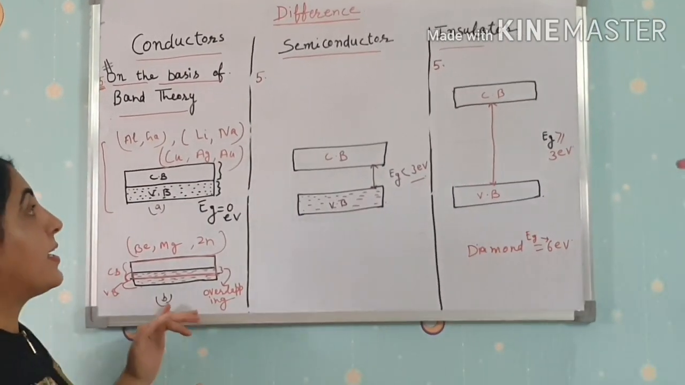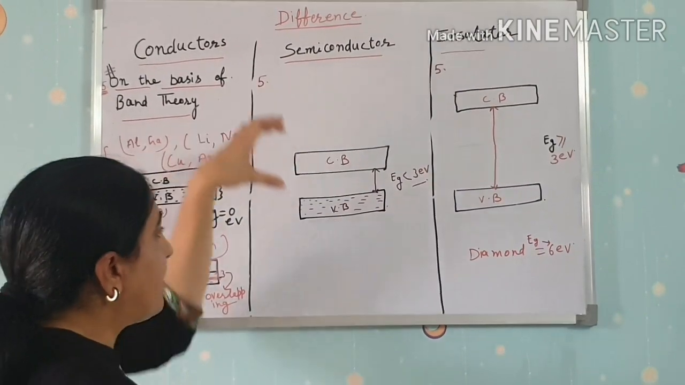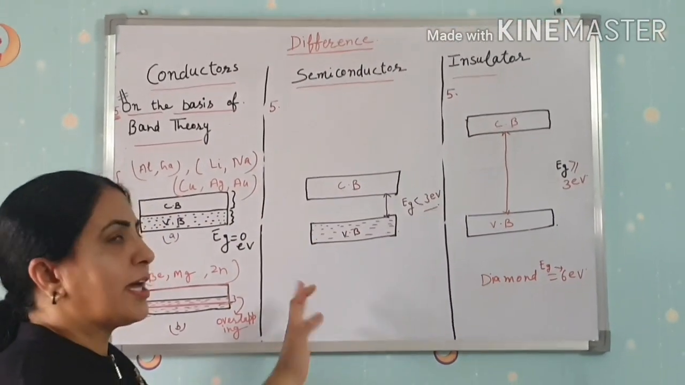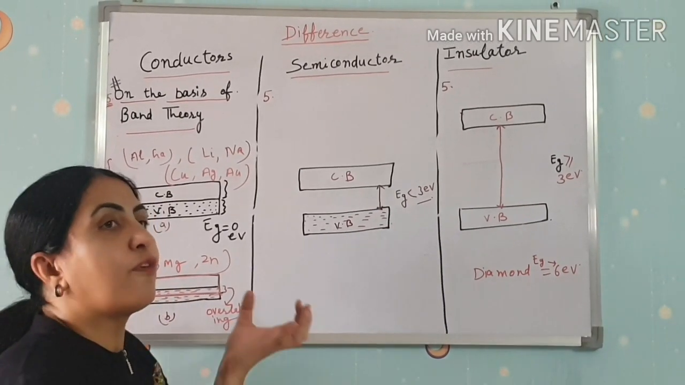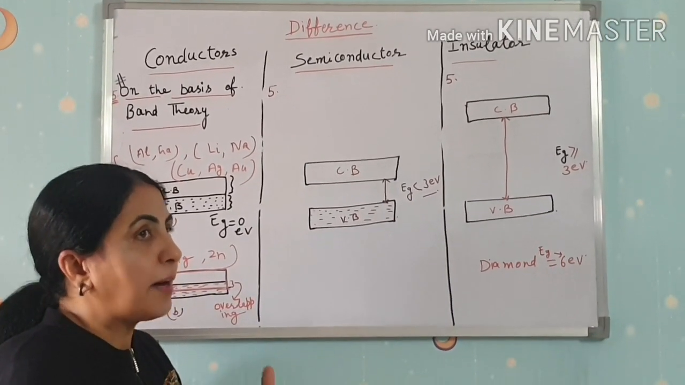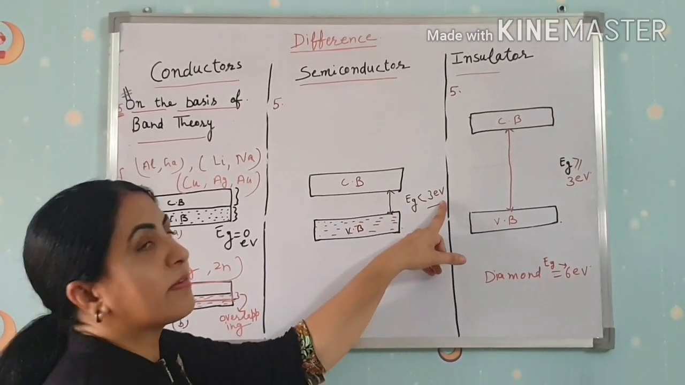Clear? And then the case of semiconductors. In semiconductors, the valence band is again fully filled and the conduction band is empty, and the gap between the valence band and conduction band, which is called the forbidden energy gap, is less than 3 electron volt.